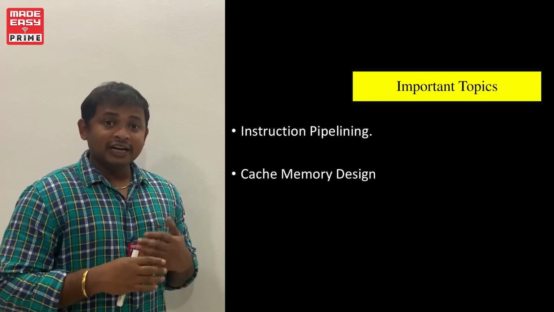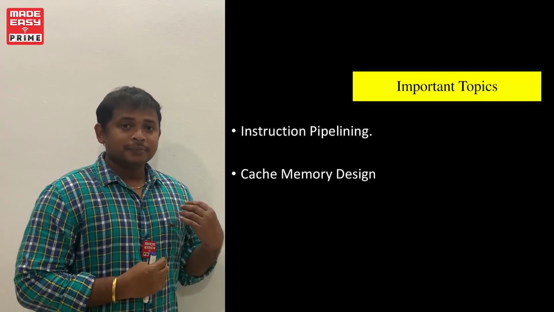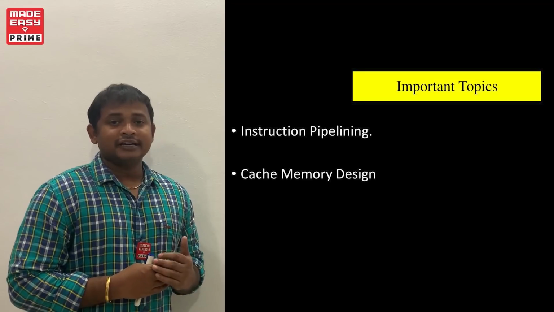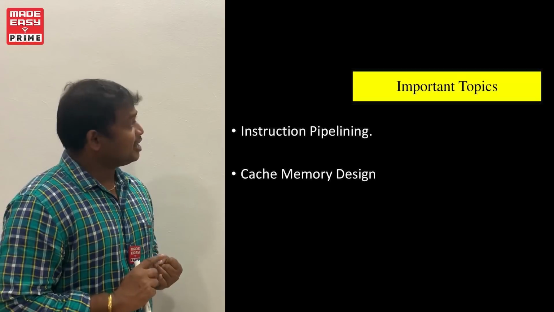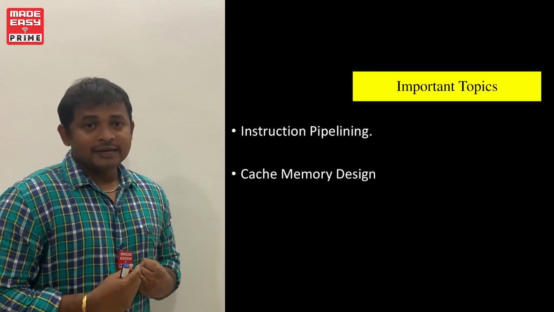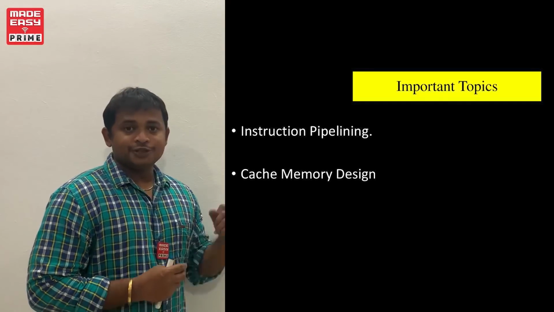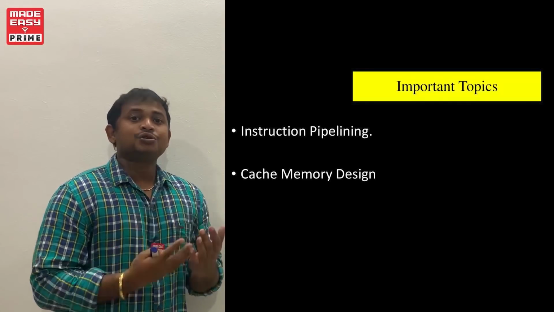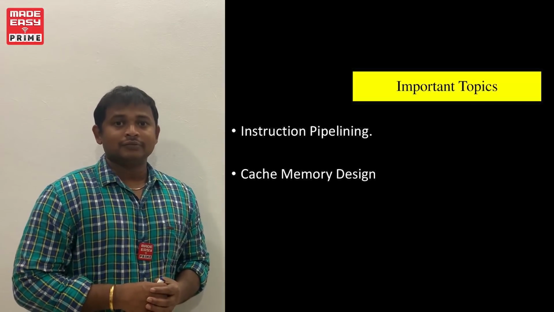So frequently asked questions in the GATE exam with respect to the previous papers are formulated from the instruction pipeline topic and the cache memory topic. Okay, but to understand the instruction pipeline and cache memory, first you should know the basic concepts in the subject.